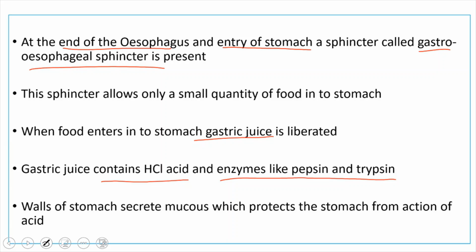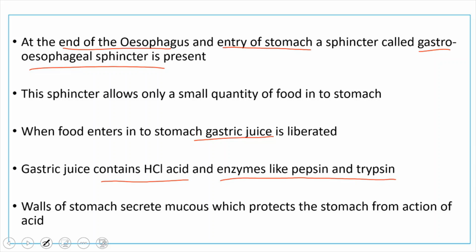So you know that hydrochloric acid is a very strong acid. So how can the stomach get protected from the action of its own acids? Even the walls of the stomach secrete mucus, which protects the stomach from the action of its own acids. Then why is hydrochloric acid liberated inside the stomach? That is a very strong acid, you know. And why is such a strong acid liberated inside the stomach?